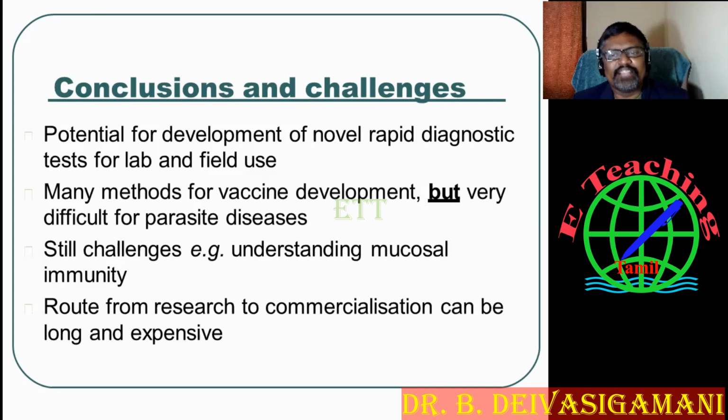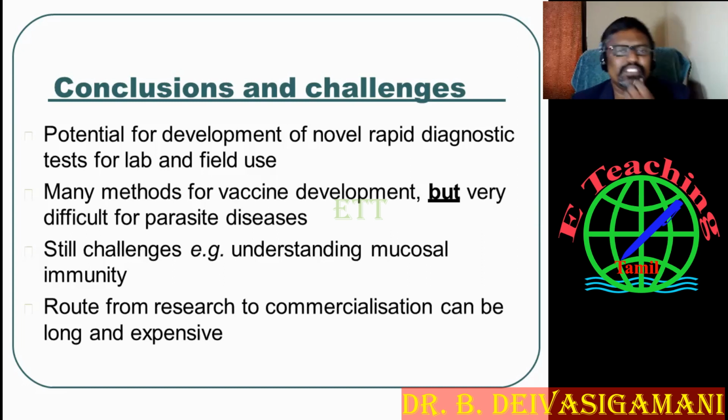There are many methods of vaccine development, but it is very difficult for parasitic diseases. It's very challenging. For parasitic diseases, there is no vaccine from those samples. So you should identify whether it is a bacterial disease. You cannot develop any vaccine, it's very difficult for parasitic diseases. Still challenges remain in understanding mucosal immunities also.